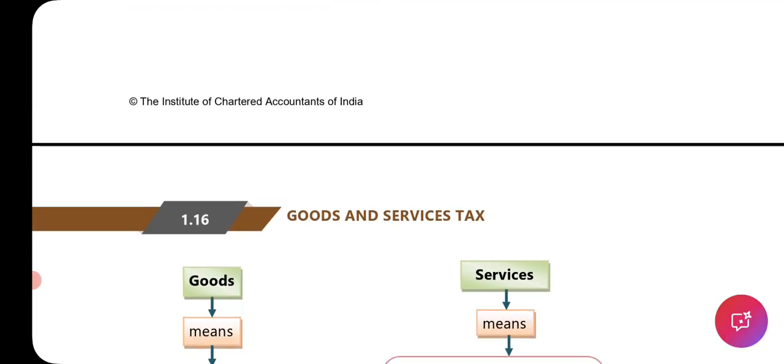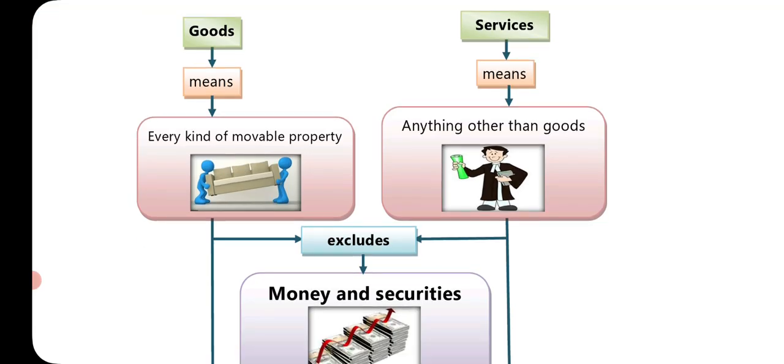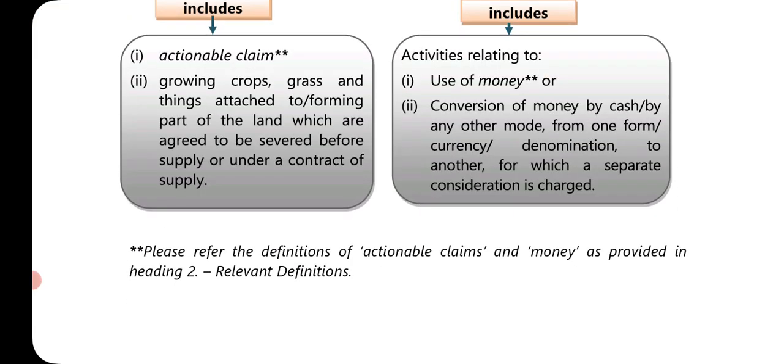And growing crops. Okay, so here they have said every kind of movable property, but growing crops are not moving, grass is not moving, and things attached to or forming part of the land which are agreed to be severed before supply or under a contract of supply. So whatever can be cut, and whatever is growing from the land, and the contract is made before cutting the same. So there can be an interpretation by people that supply of goods is when it is a movable property, but my goods, when I did the transaction, are not movable, so I will not pay GST on the same.